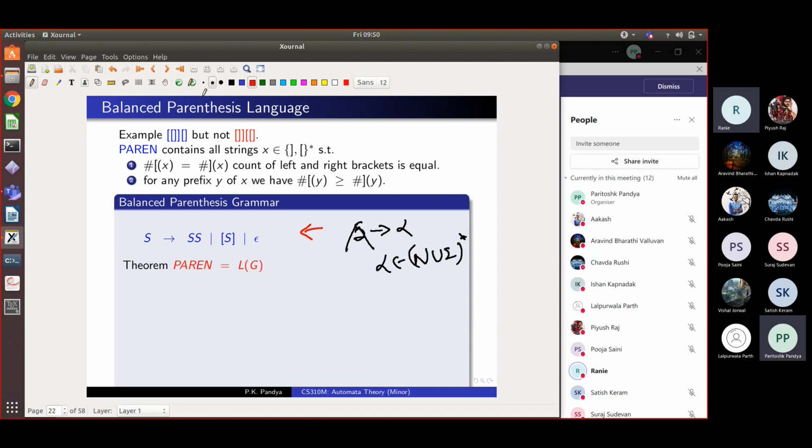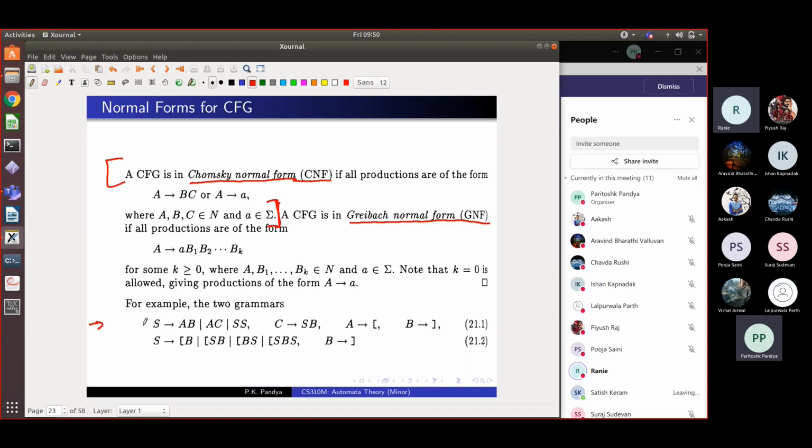Now, this grammar, 21.1 here, is in Chomsky normal form. Why? Because S goes to AB, a sequence of two non-terminals, is a doubling rule. S goes to AC is also a doubling rule. S goes to SS is a doubling rule.